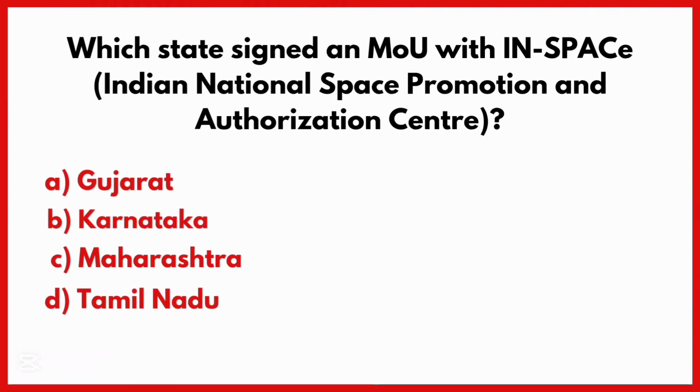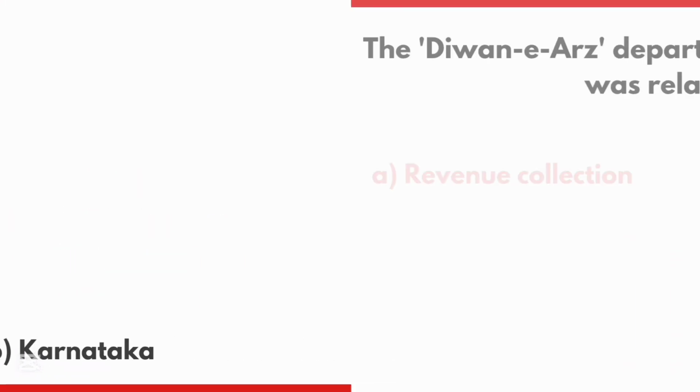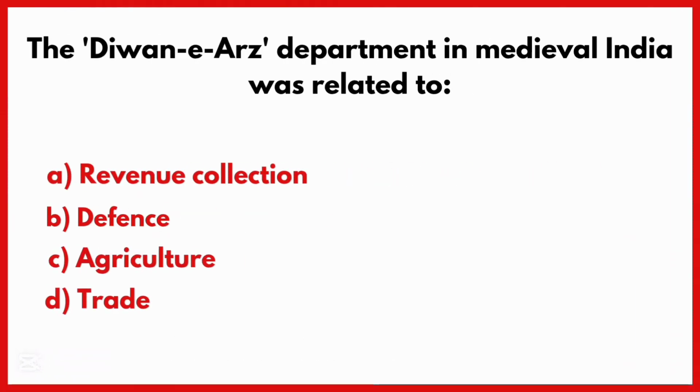Which state signed an MOU with the Indian National Space Promotion and Authorization Center? Correct answer is option B. Karnataka State. The Diwan-i-Arz department in medieval India was related to. Correct answer is option B. Defense.